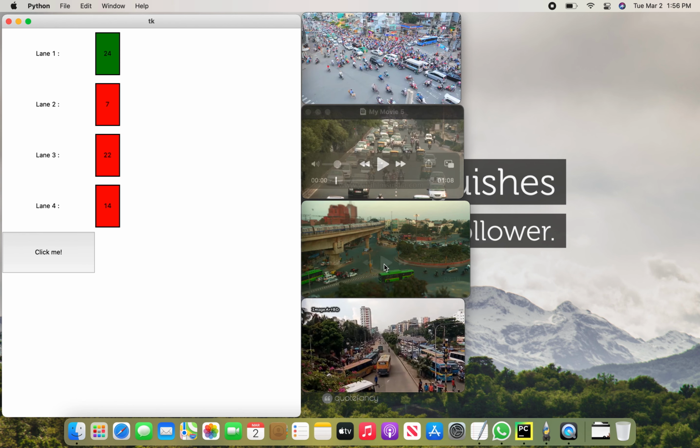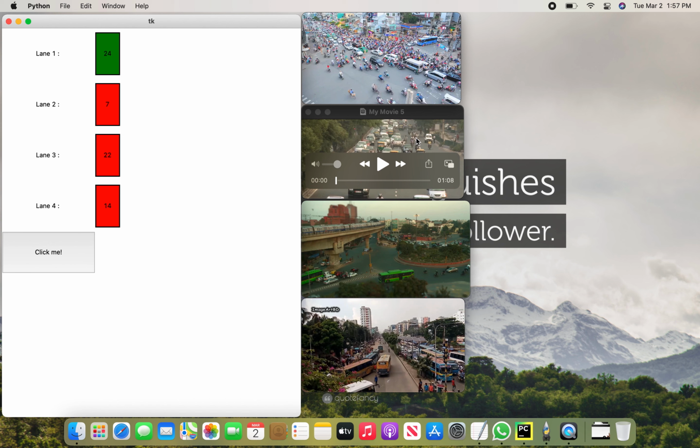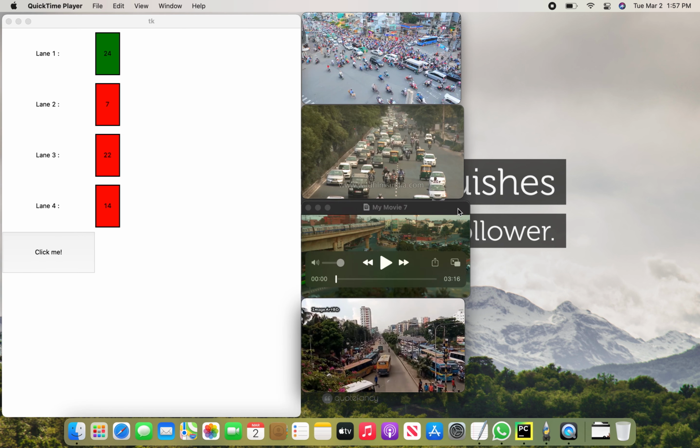We are currently taking input from video, but we can change only one line in our code to take input from the cameras installed on every single lane, and make it a continuous process to detect how many vehicles are present and then give the green light. We can easily migrate between videos and cameras. Currently we are taking videos, but in the future we can easily switch to cameras, and we have tested that on our machine.